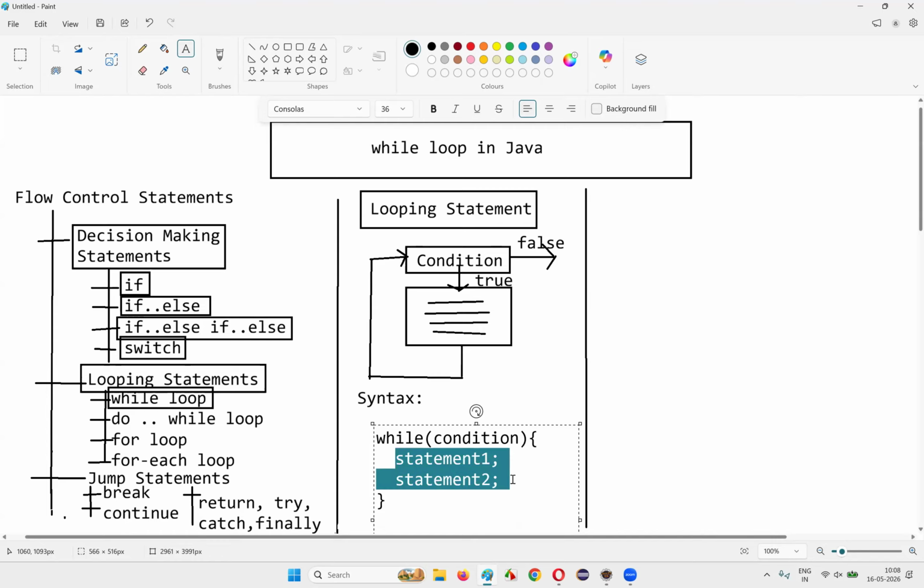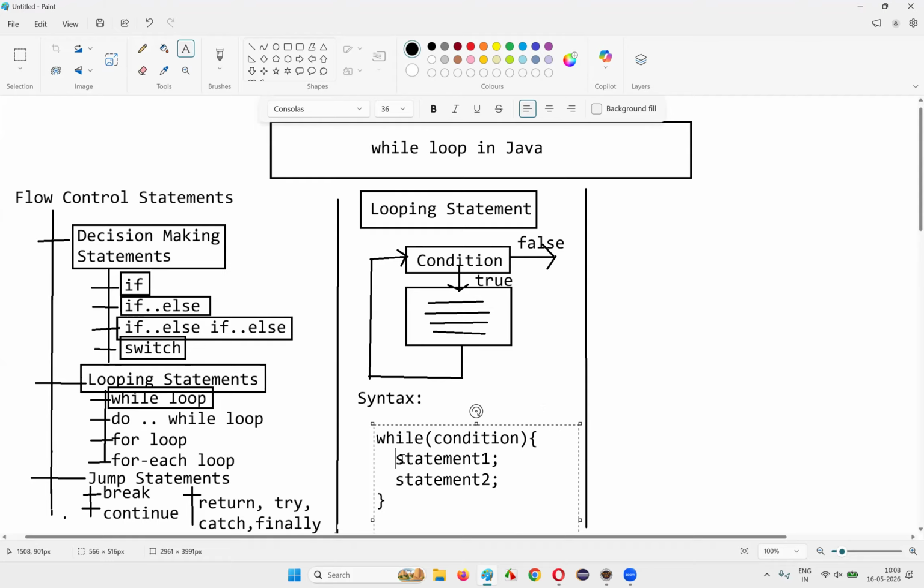Whatever statements or code I am writing inside this while block will be running multiple times based on this condition. First this condition will be checked. If this condition of the while loop results in true, then this particular block of code will be executed.